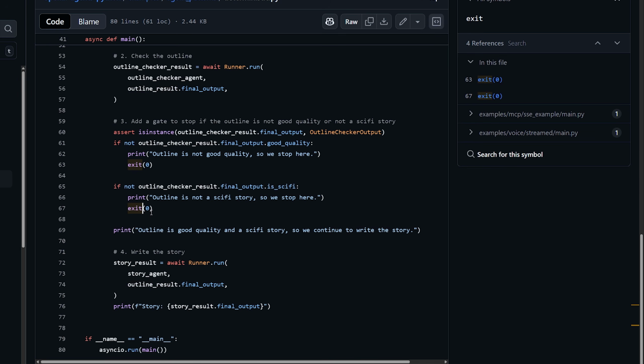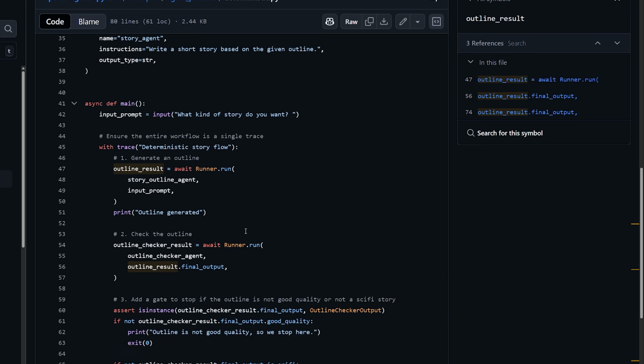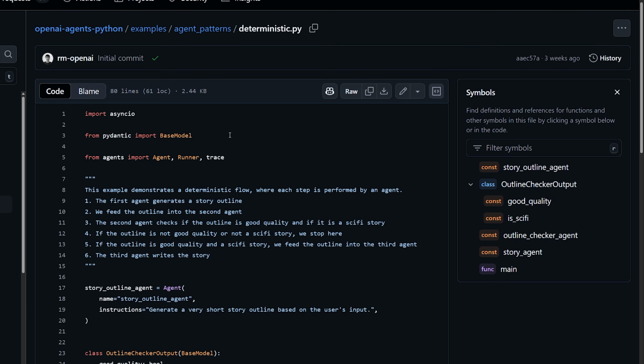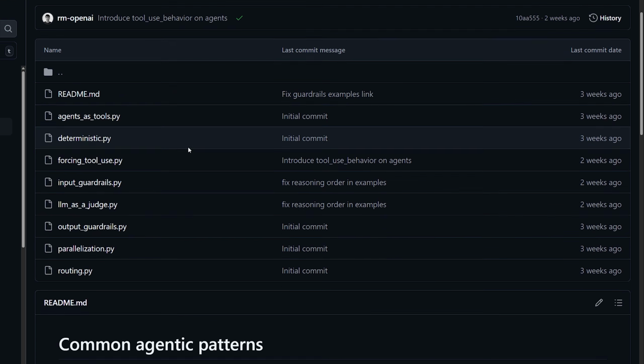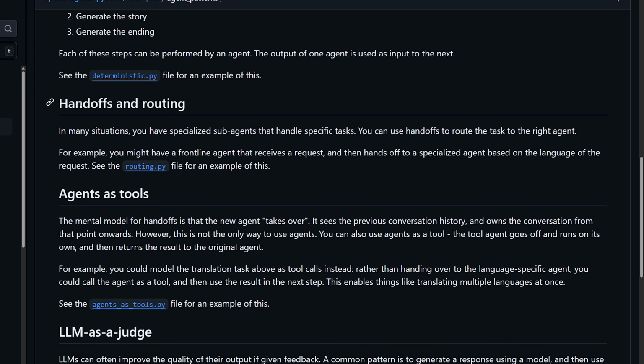So based on that output, we determine if we want to go to the final agent, which is just actually writing the story using the outline result from the first agent. So yeah, hopefully that all makes sense. That's a deterministic pattern. This is great if you want a predictable flow of things. There's nothing wrong with using that. But if you want to, you can do more advanced stuff, which is handoffs and routing.